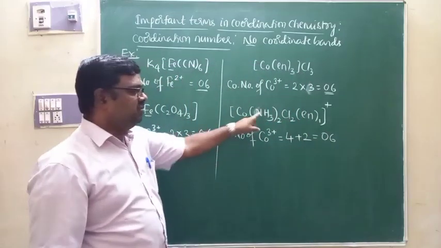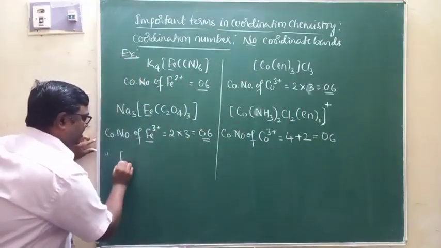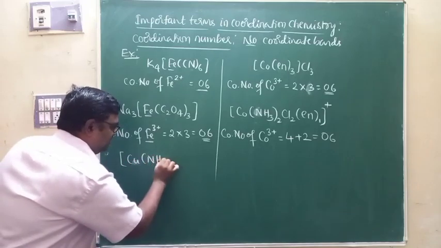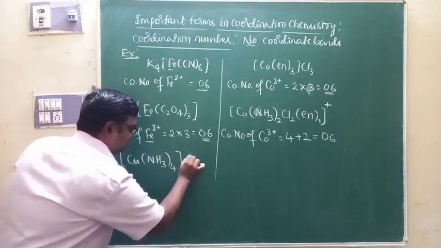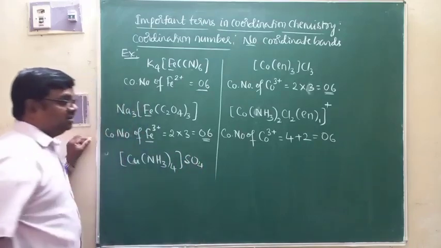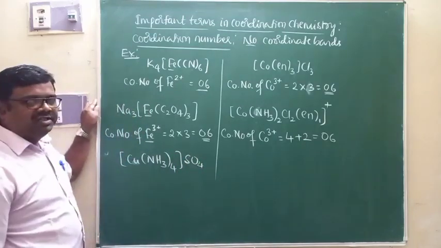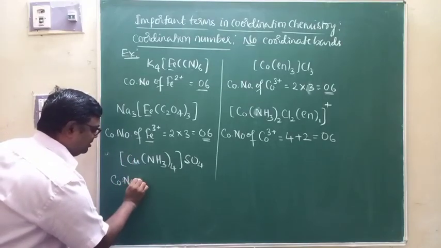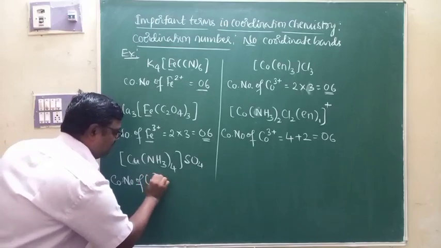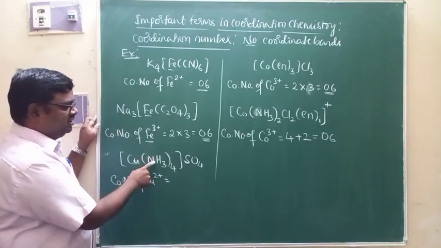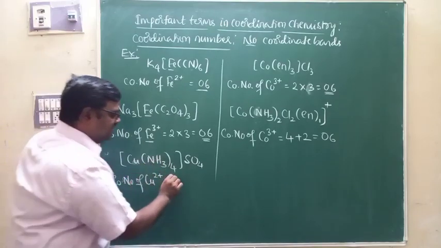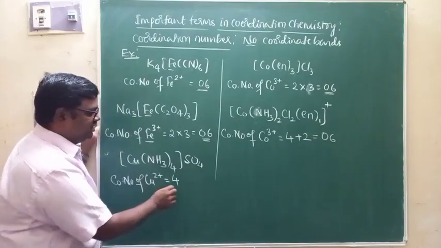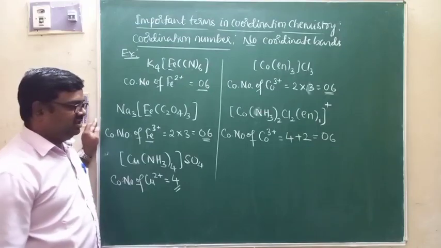Yes, this is one more example. Apart from that, if I take this Cu, [Cu(NH3)4]SO4, this is one more complex. What is the coordination number of copper 2 plus? That is, look at this, 4 monodentate ligands, and they form 4 coordinate bonds. So 4 is the coordination number here.